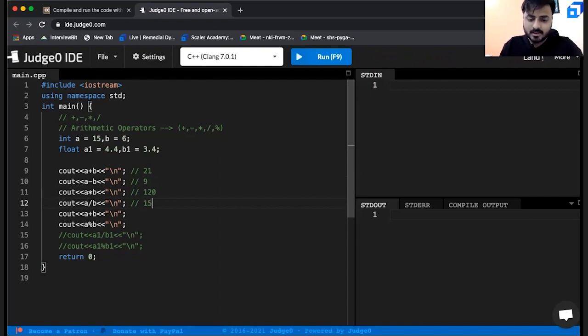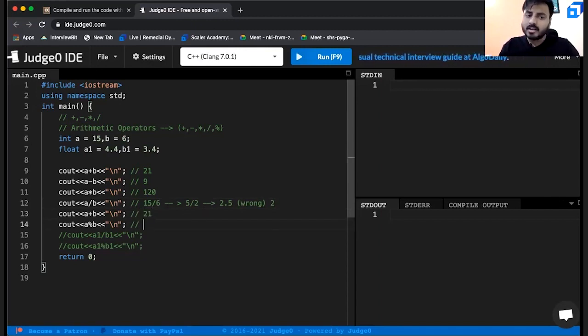A couple of people might say, well, if you can do with 3, that is 5 by 2. 3 fives are 15, 3 twos are 6. So you might say 2.5. Right? But this is actually wrong. Whenever you are having integers, it will perform an integer division, and it will only give you a quotient. So what is the quotient here? If you are doing 15 by 6, the quotient is 2. Correct. So the actual output is 2. And once again, a plus b is 21.